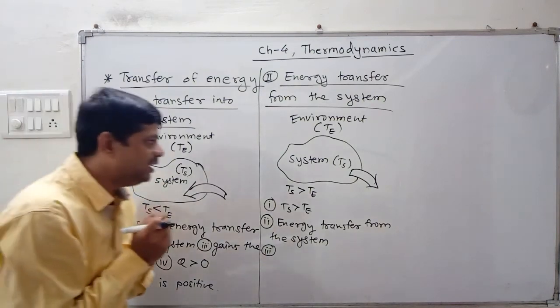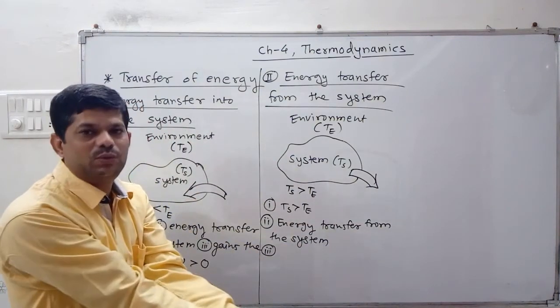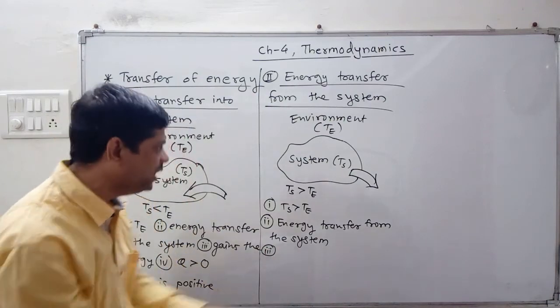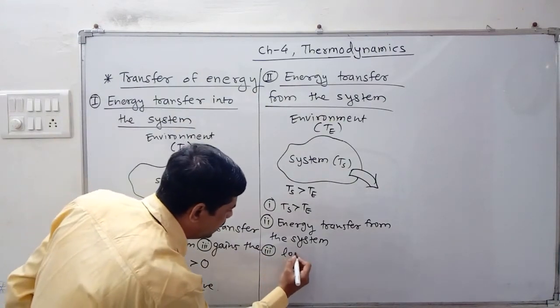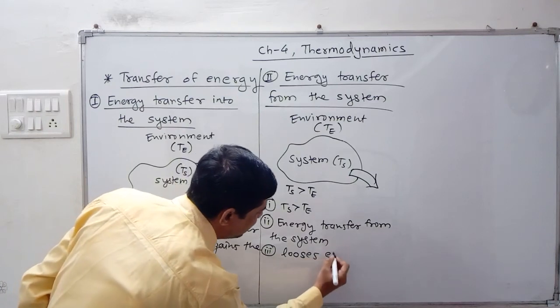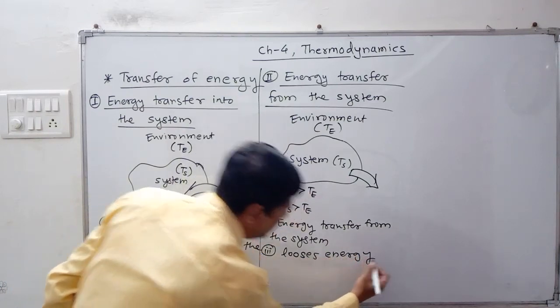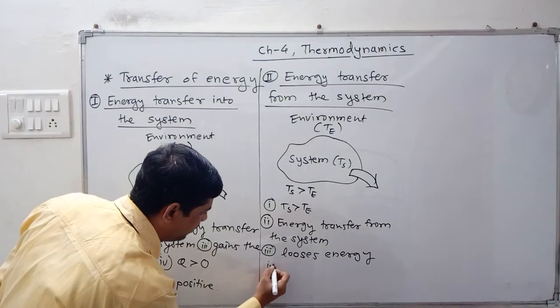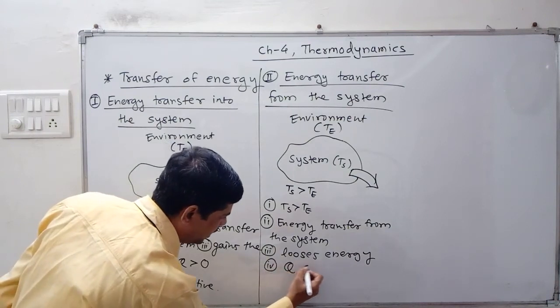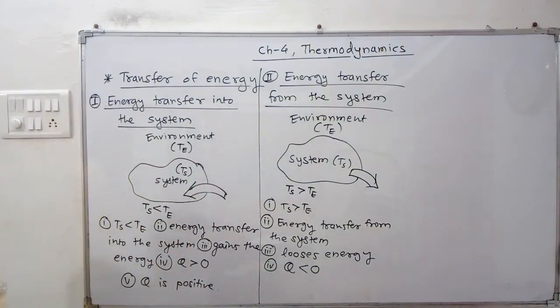But here energy is transferred from system to the environment, so system loses the energy. Yes, so in mathematical way, Q, त्याला की टोटल सिस्टीमची एनर्जी म्हणतोय आपण, which is less than 0.